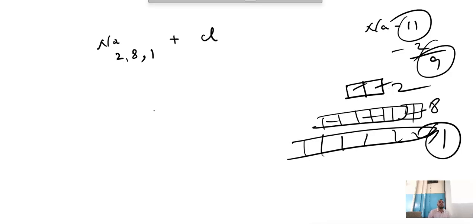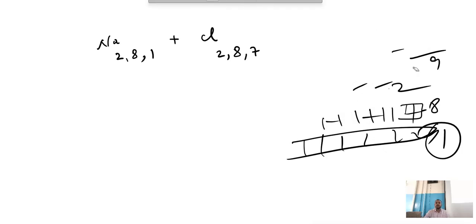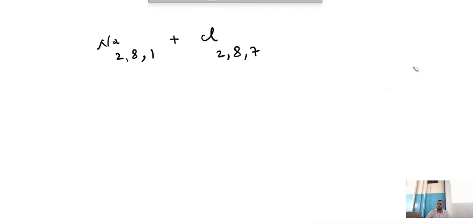Similarly, come back to chlorine. What is the atomic number of chlorine? 17. First shell 2, second 8, 2 plus 8 is 10. Now how many remain? 7. We can keep 7 in the third shell. It is an 18-seater bus, so seating 7 is easy. Now both have the same aim. What is the aim of sodium? To become stable. What is the aim of chlorine?